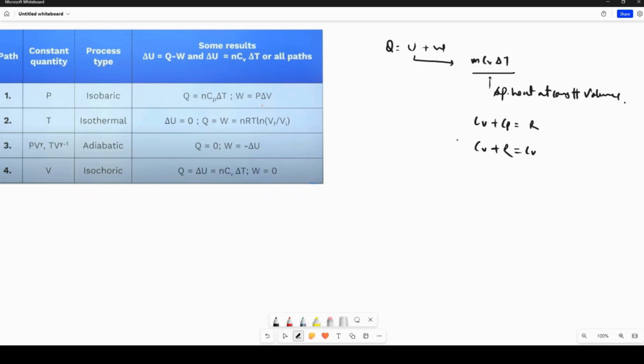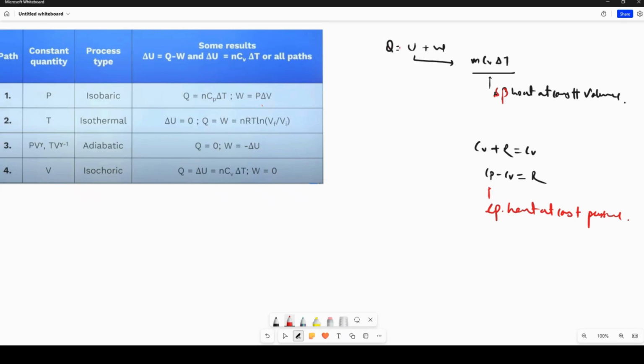So you can always see that CP minus CV is equal to R. It's not plus. Are these values clear to you? Yes, sir. And CP is specific heat at constant pressure.